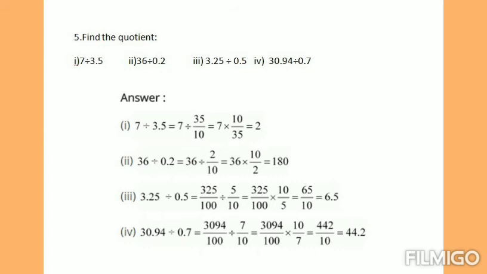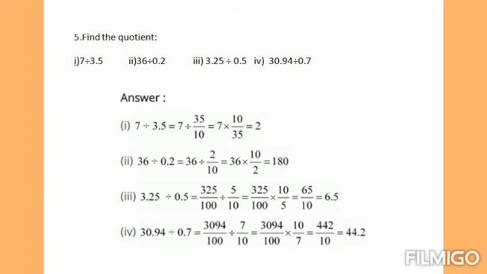Okay. Now change the division into multiplication and write the reciprocal of the divisor. That is 35 by 10. The reciprocal of 35 by 10 is 10 by 35. Now you can cancel 7 and 35 by 5 table. You will get 1 in the numerator, 5 in the denominator. Again now you cancel 5 and 10. Then you will get 1 in the denominator, 2 in the numerator. Now if you multiply 1 with 2, you will get the answer 2.